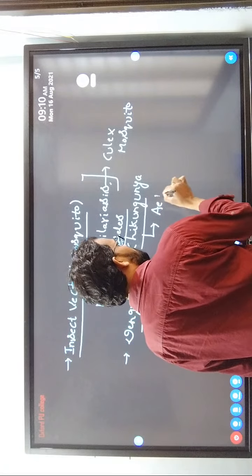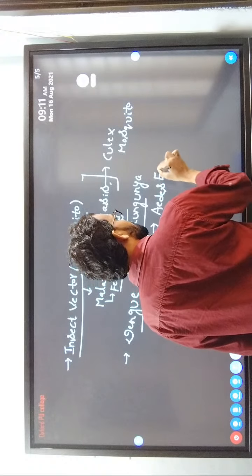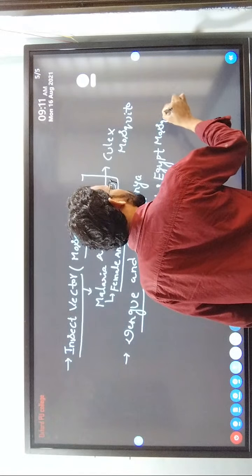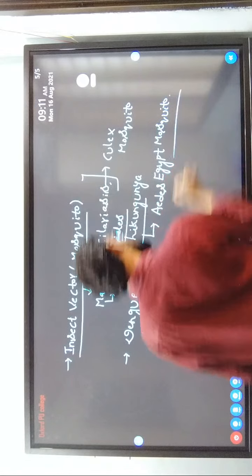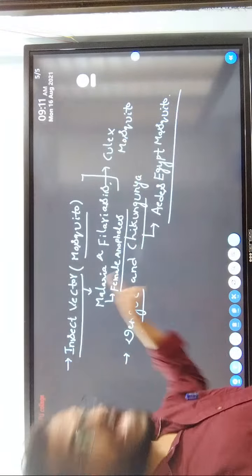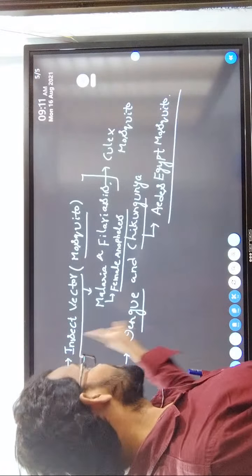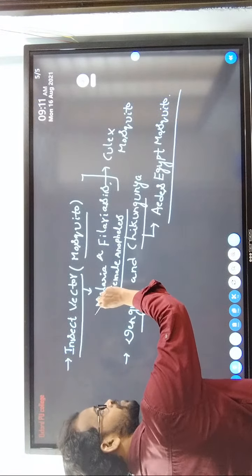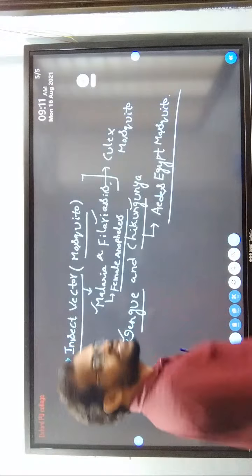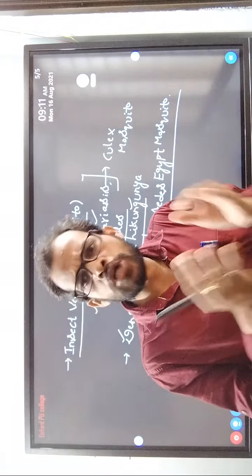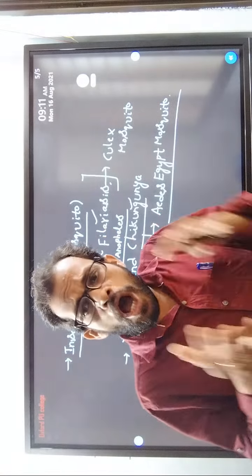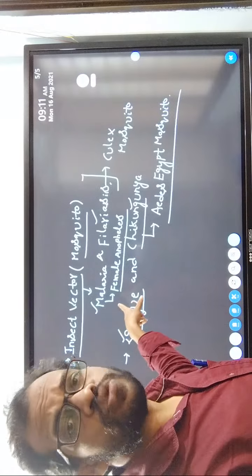What is the mosquito name? Aedes aegypti mosquito. Now this Aedes aegypti mosquito, Culex mosquito, and female Anopheles mosquito carry the pathogens of malaria, filariasis, dengue, and chikungunya. How to control? How to prevent these mosquitoes?